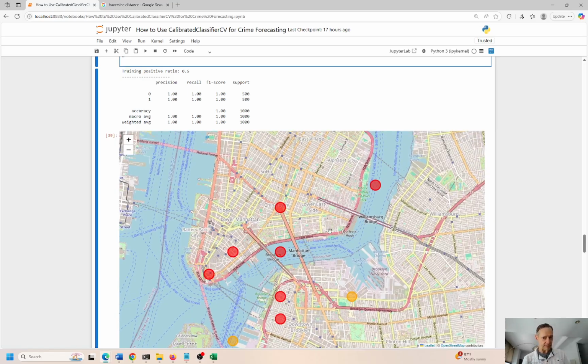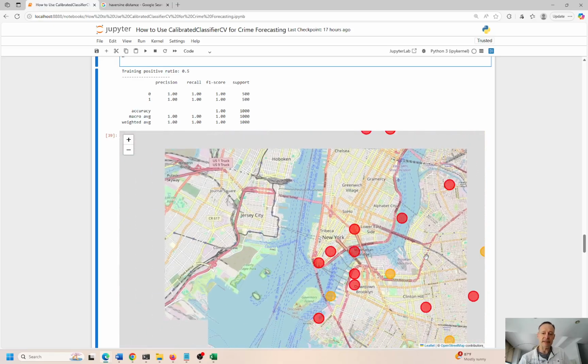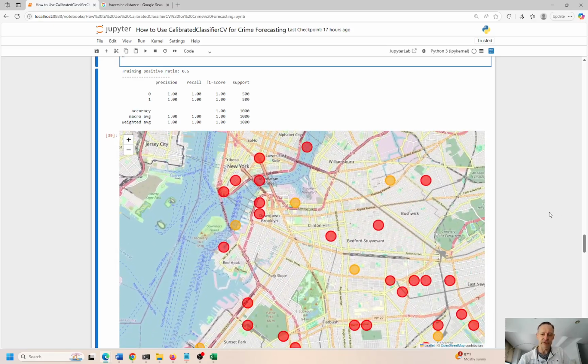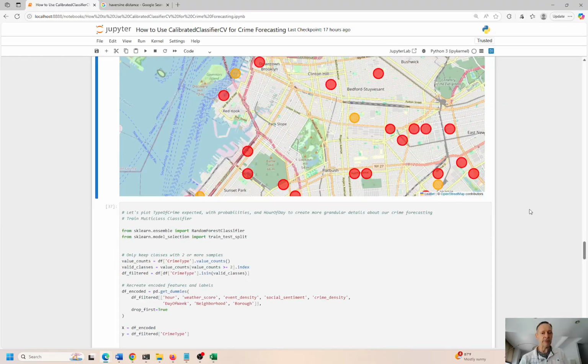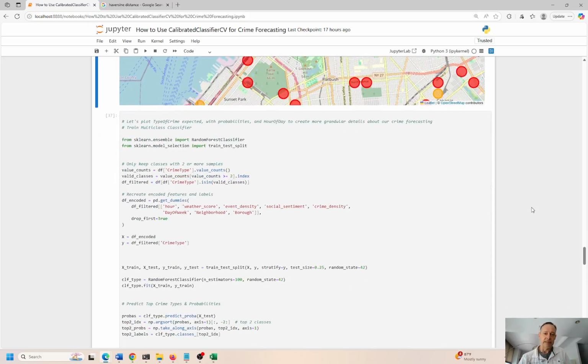It's predicting the probability of a crime, but there's a couple things that are not so desirable. Like, I don't know the day of the week, the time of the day, or what the potential crime could be. Could this be petty larceny? Could this be breaking and entering? Could this be a violent crime? We don't know yet.